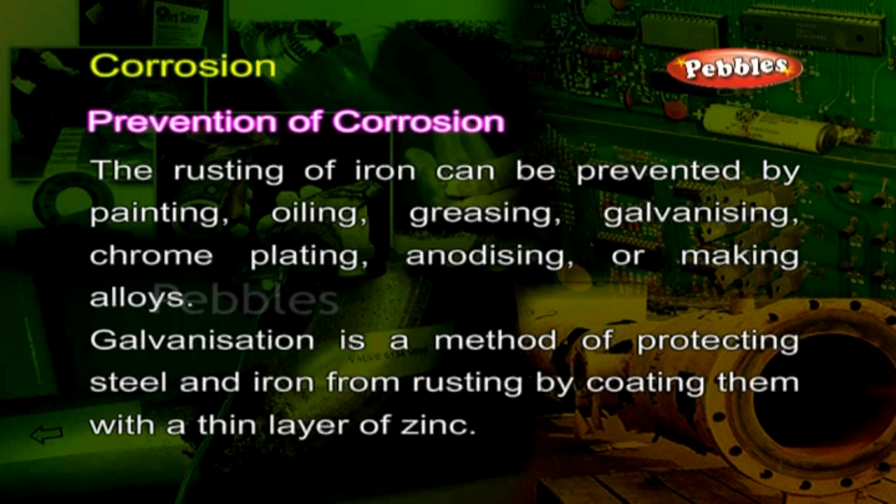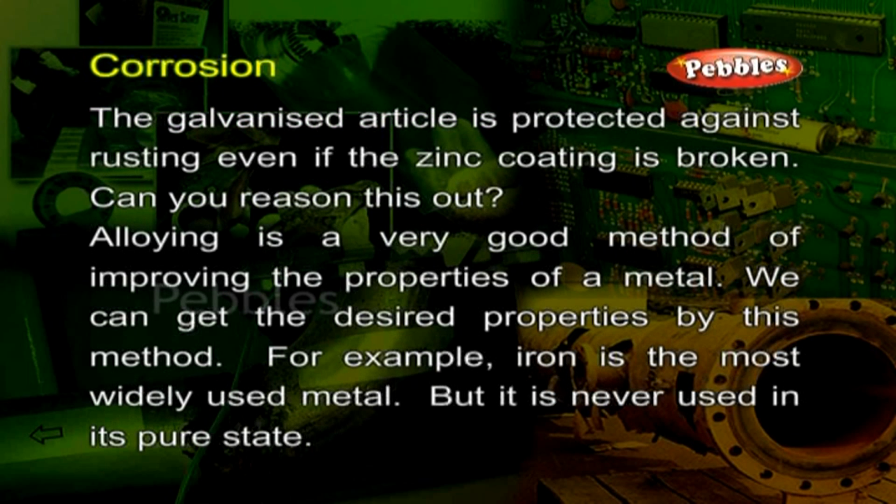Prevention of corrosion. The rusting of iron can be prevented by painting, oiling, greasing, galvanizing, chrome plating, anodizing or making alloys. Galvanization is a method of protecting steel and iron from rusting by coating them with a thin layer of zinc. The galvanized article is protected against rusting even if the zinc coating is broken. Can you reason this out?